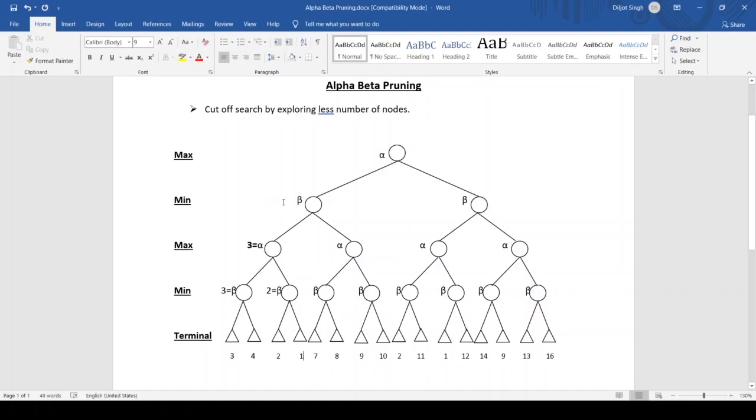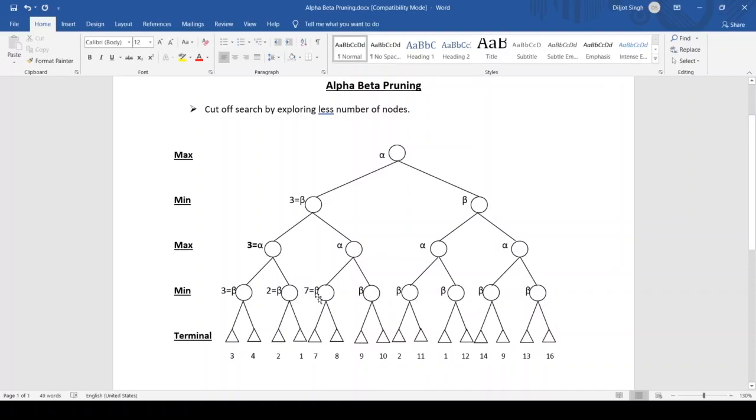So we put beta equals 3 here, right? Now we'll traverse these two nodes. From these two, we have to calculate the min value at the beta. So 7 is the min value. Here we put 7 as beta.